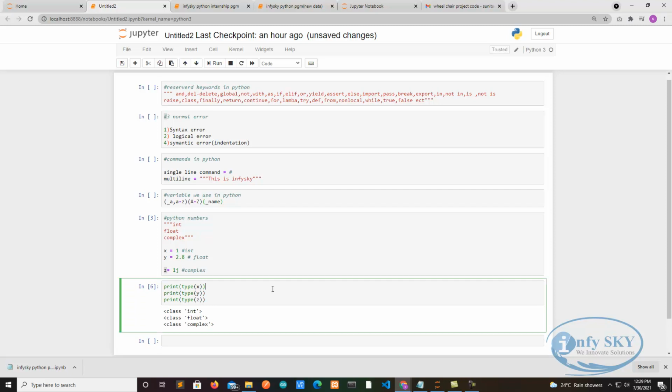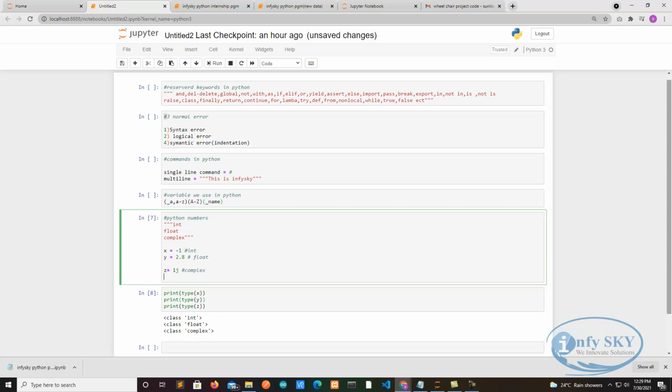Suppose one more example I'll take. Suppose if the value is negative, what will it give? Whether it will be int, if you are giving a negative value also, what will it take? It will take int only. And suppose if my value is very long, we'll see what it will show. So I'll take a variable and I'll take some long value like 32345678. We'll see what it will show here.